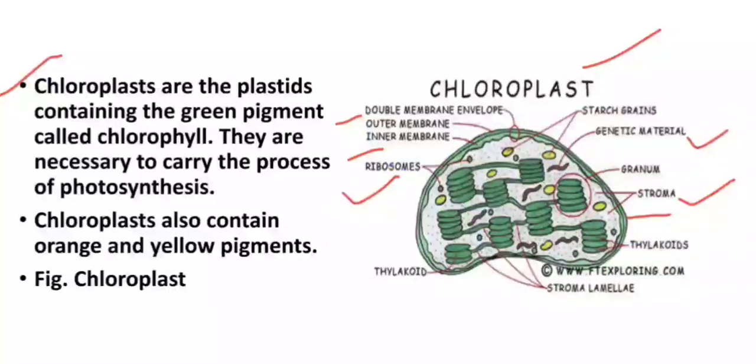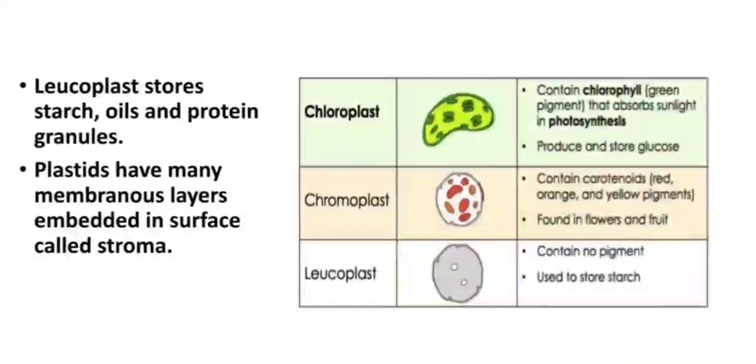Then it has sacs which are stacked over one another, known as grana, or thylakoids which are stacked to form granum thylakoids. These granum thylakoids are linked to each other by the stromal lamella. Now, leucoplasts store starch, oil and proteins, and plastids mainly have membranous layers which are embedded in the surface called stroma.